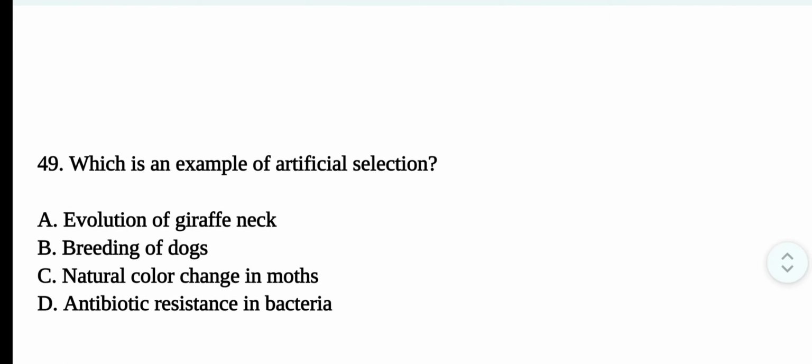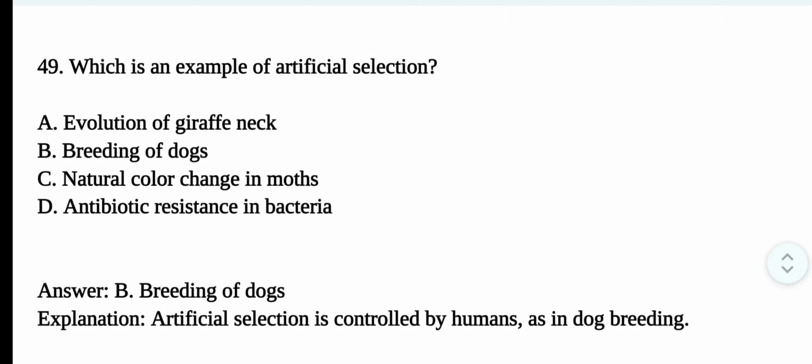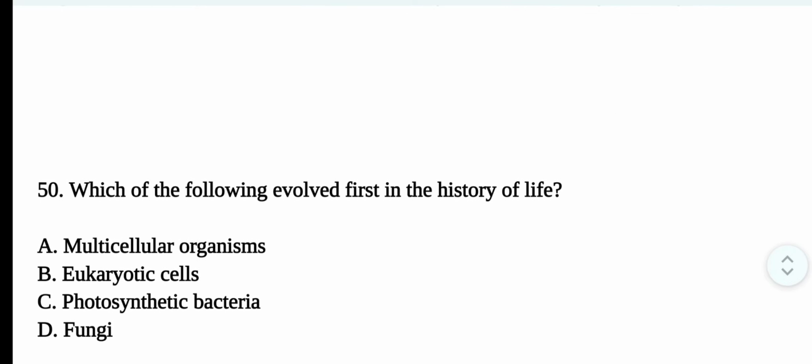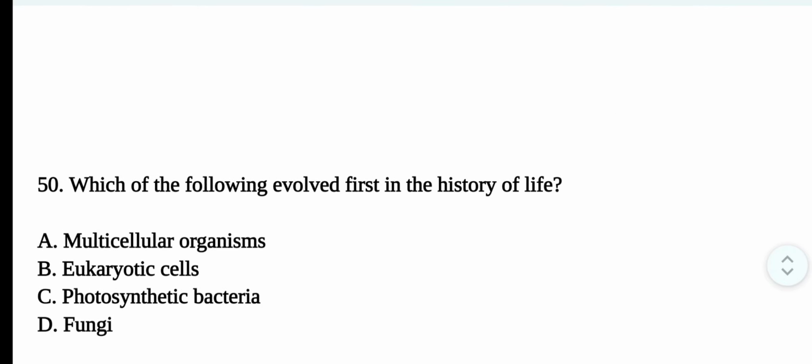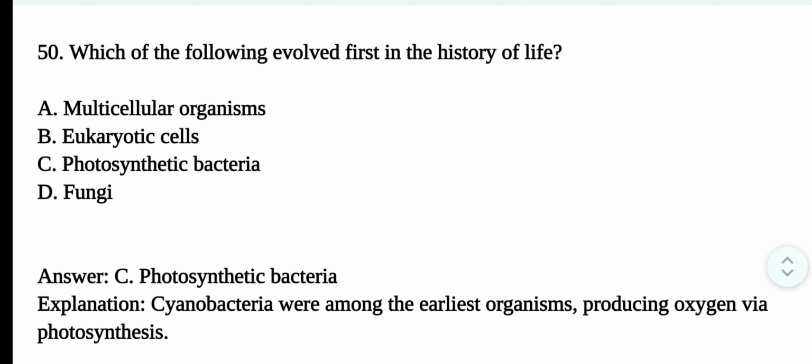Question number 49. Which is an example of artificial selection? The correct option is option B, breeding of dogs. Artificial selection is controlled by humans, as in dog breeding. Question number 50. Which of the following evolved first in the history of life? The correct option is option C, photosynthetic bacteria. Cyanobacteria were among the earliest organisms producing oxygen via photosynthesis.